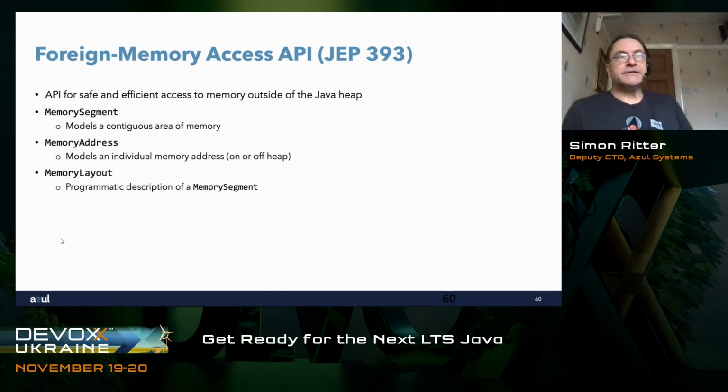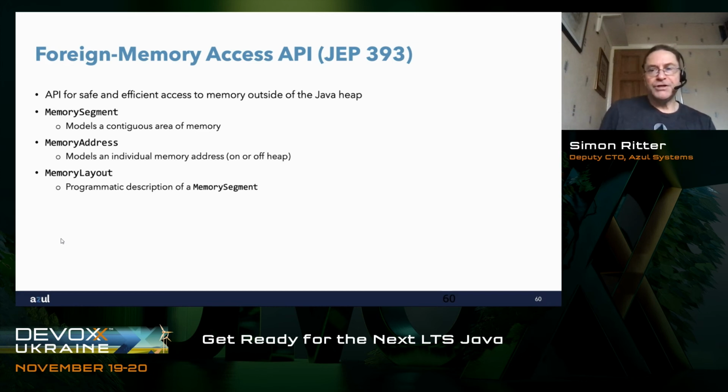In terms of APIs, one of the bigger projects that's going on in Java at the moment is called Project Panama. Project Panama is about replacing JNI. How can we interact with native code? And that consists of two distinct parts. The first of those is what I'm going to talk about here, which is foreign memory access.